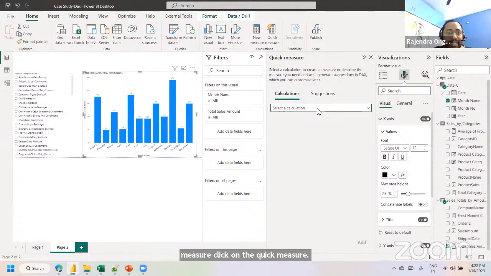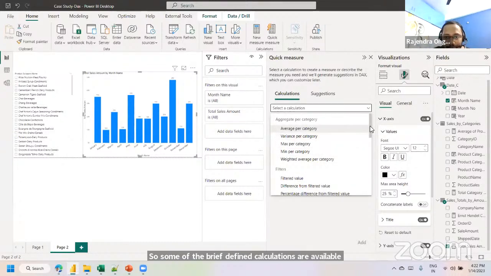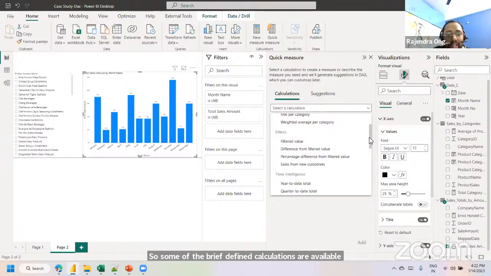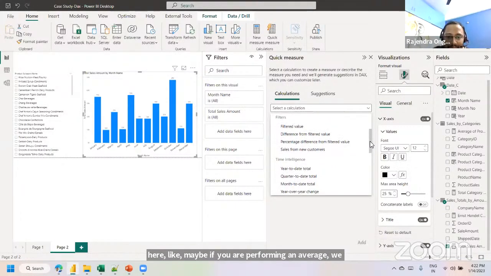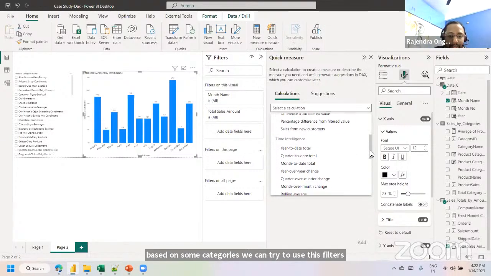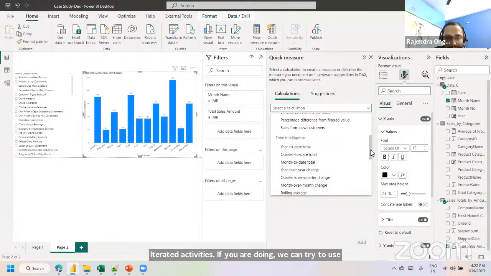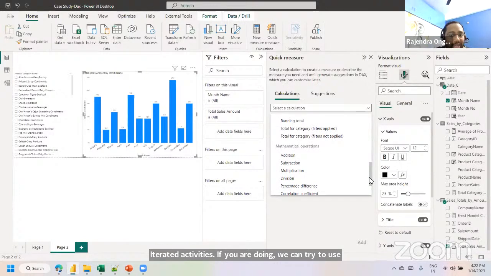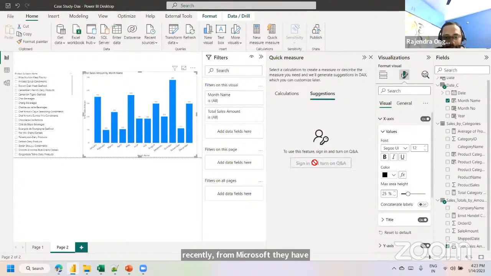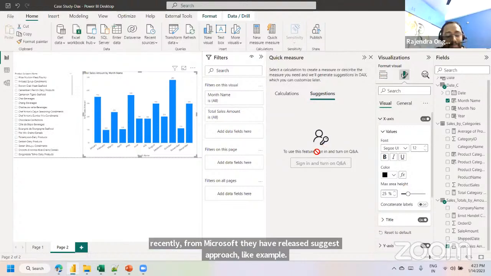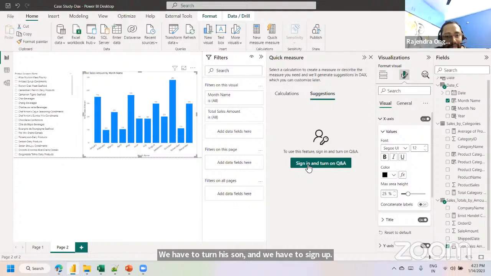Some predefined calculations are available here. Like maybe if you are performing an average, we can take it. If you are trying to filter the data based on some categories, we can use these filters, and time intelligence, like date-related activities. If you are doing that, we can use these time intelligence functionalities like arithmetic, subtraction or minus. Without writing or manually entering the formulas, we can make use of this quick measure concept. And recently Microsoft has released a suggest approach. For example, we have to turn it on and we have to sign up, and then turn on the Q&A option.